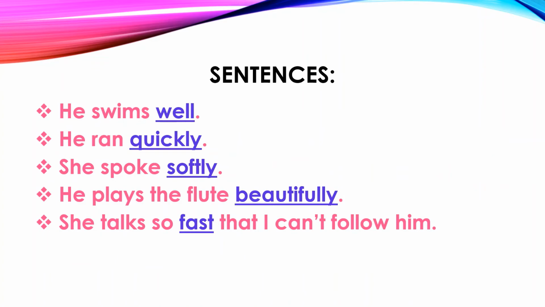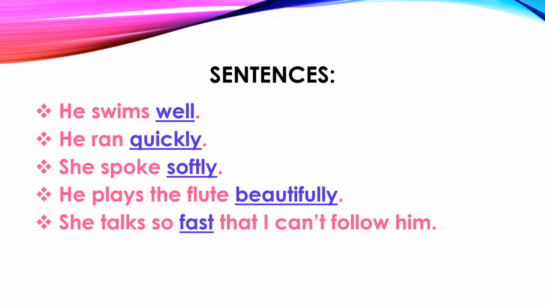Now, let's learn adverbs of manner through some sentences. Here is the first sentence. He swims well. Now, you can understand that in this sentence, well is an adverb of manner because here the word swims is a verb. Means when we ask the question to a verb, how does he swim? We get the answer well. So, well is an adverb of manner. Means it explains in what manner, and then we get the answer well.